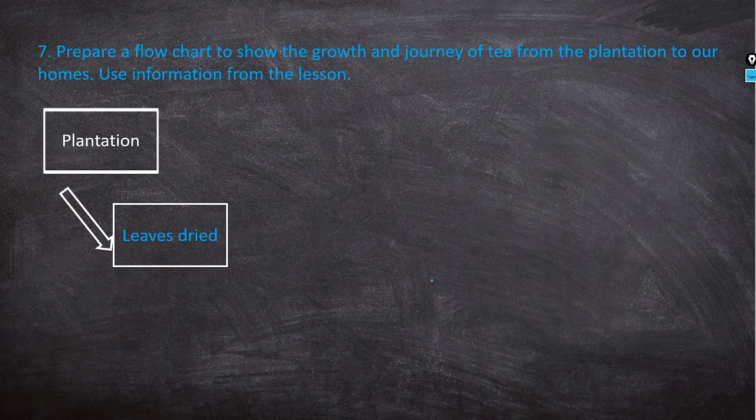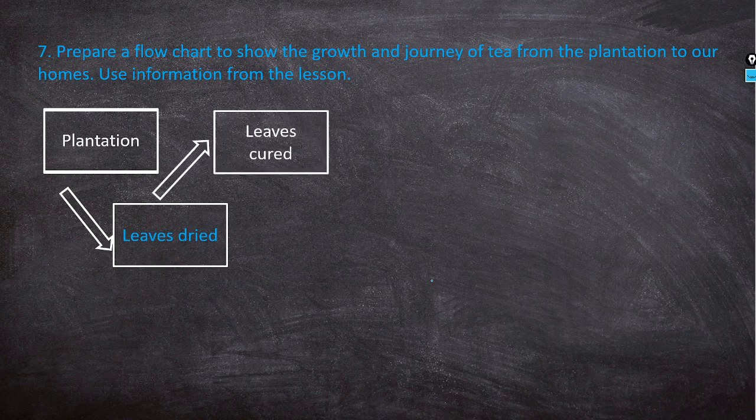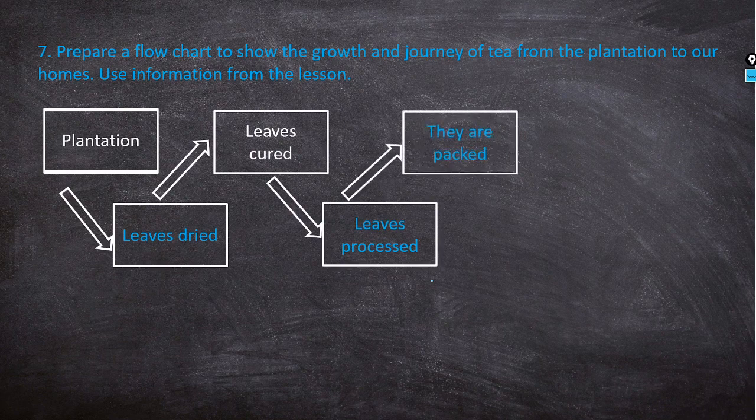Then we keep the leaves to dry. Then the leaves are cured. Then the leaves are processed. Then they are packed, and then finally they are sold to us. So this is the flow chart of the journey of tea from plantation to our home. In this way, tea powder comes to our home.